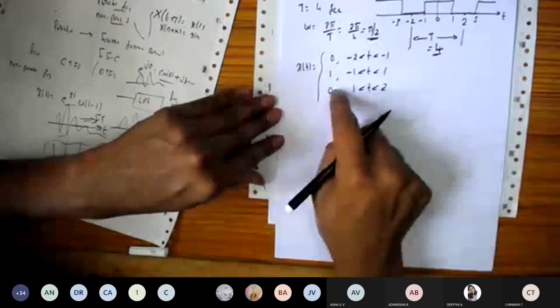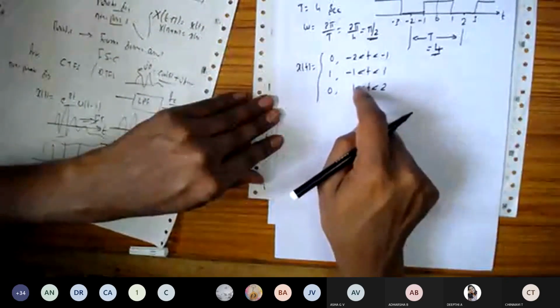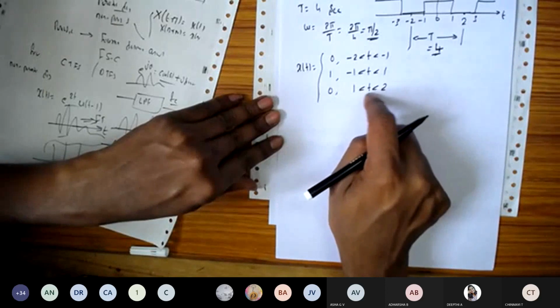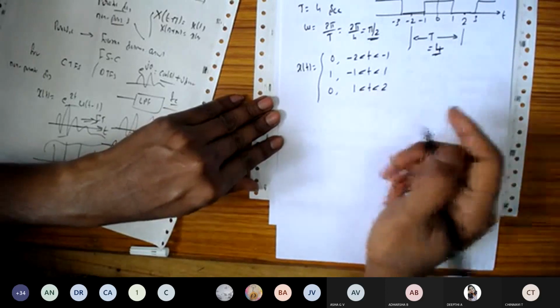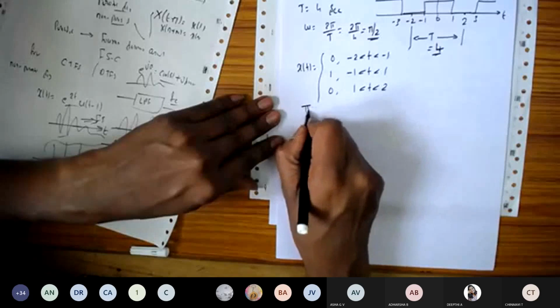Okay, so now let us represent this in the Fourier series form. In order to represent it, we need to find the Fourier series coefficient.